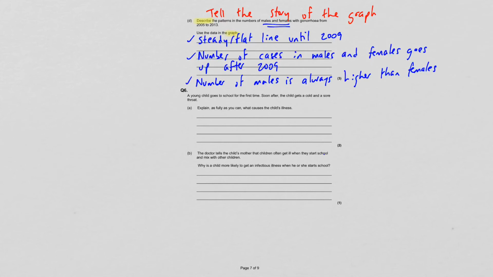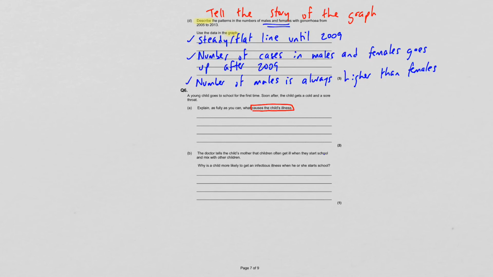Question 6. A young child goes to school for the first time. Soon after, the child gets a cold and a sore throat. Explain as fully as you can what causes the child's illness. So literally we can ignore almost all of the question and say what causes the illness.